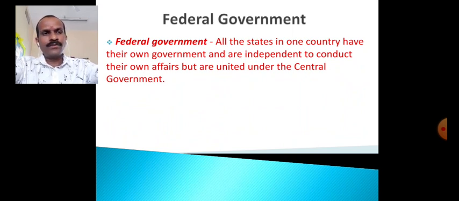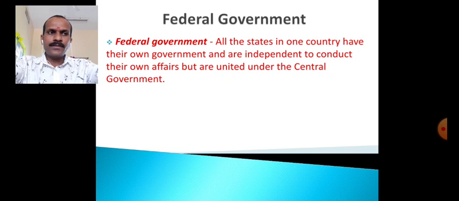All the states in one country have their own government and are independent to conduct their own affairs, but are united under the central government. See, federal government is one type of form of the democratic government.